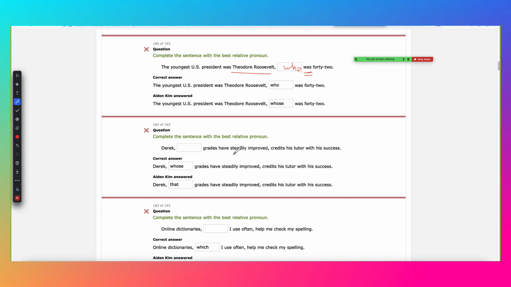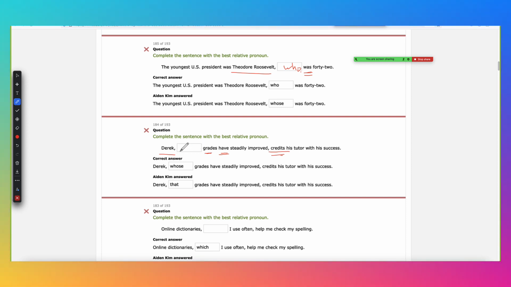Derek, blank grades have steadily improved, credits his tutor with his success. Credits is a verb for Derek. Now, we have a person, so we have who, whom, or whose. I know we will not use who because there is a subject here, and we have a verb, but you have to think about it. If you say whom, is grade a subject? Grade have improved? No, right?